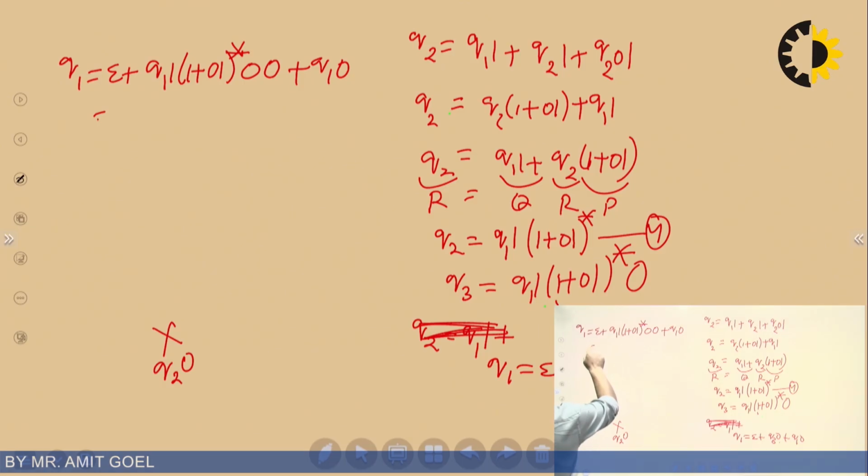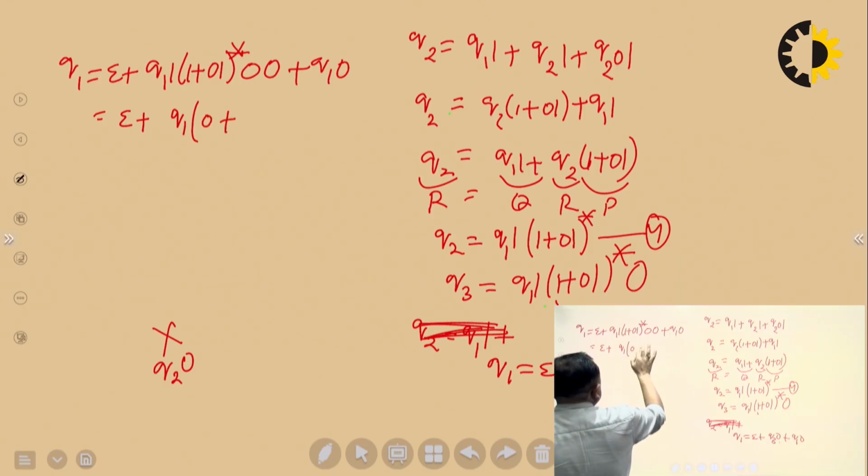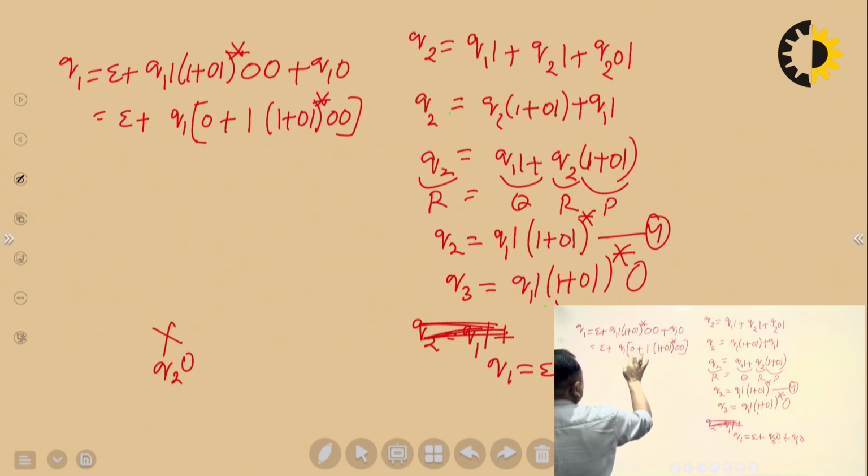So now we rearrange this. Take Q1 common. We will have 0 plus 1 (1 plus 0 1) star 0 0. So this is Q1. Compare with the standard equation R equals Q plus RP.